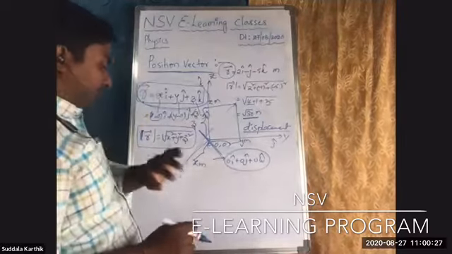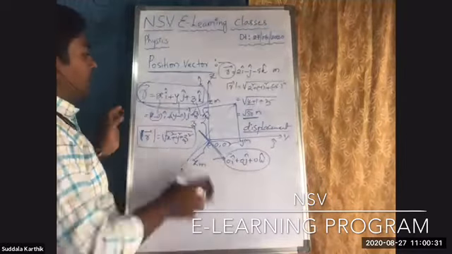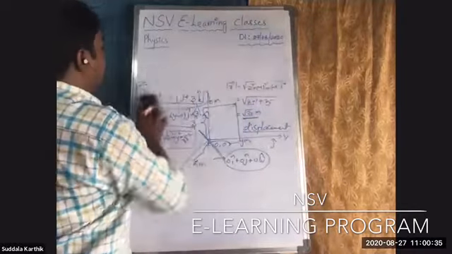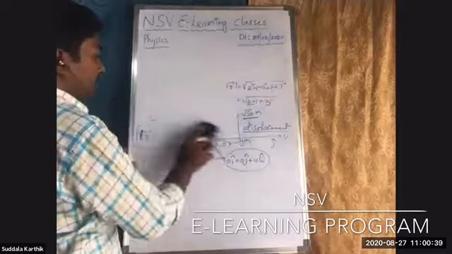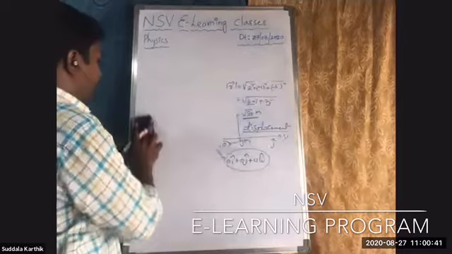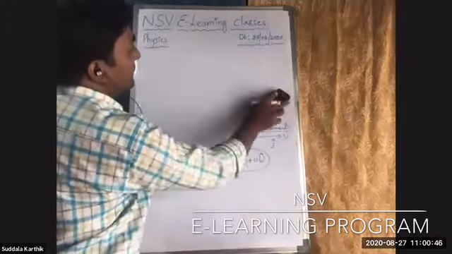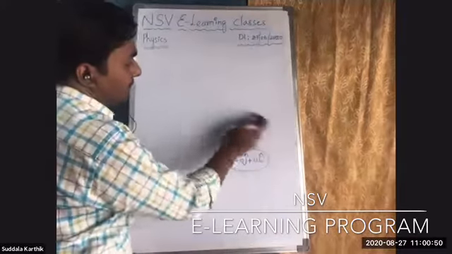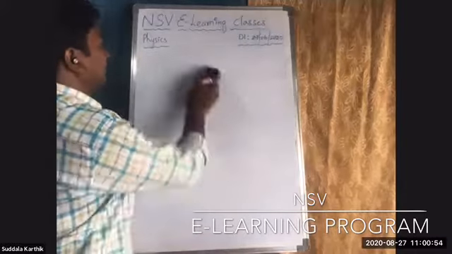This is about the position vector, right? After this position vector, some more discussion and some more definitions are there. I have also given you notes on mathematical tools. This chapter is in that.